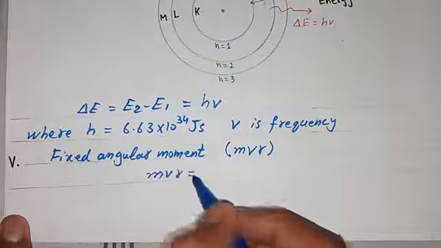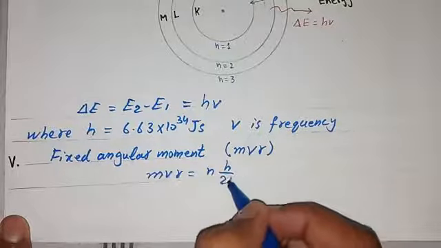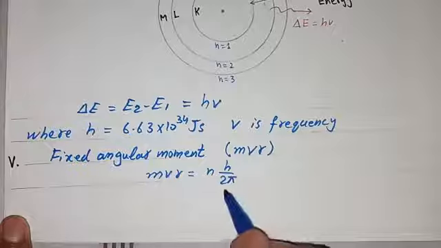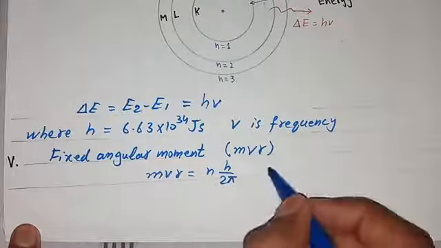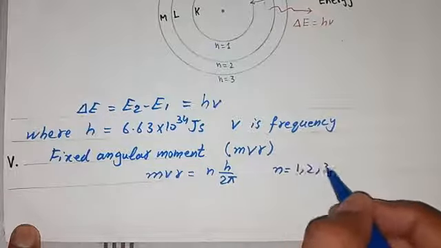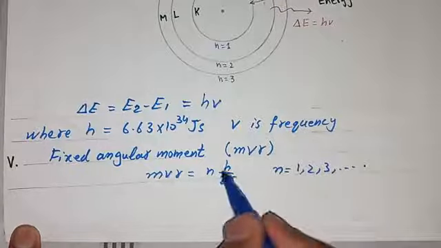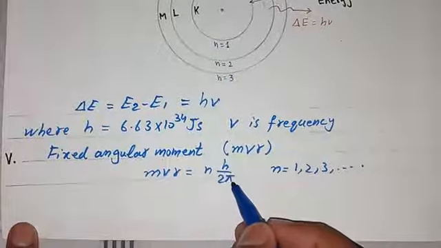The angular momentum mvr is equal to nh over 2 pi. The value of n is any energy level, and its value is 1, 2, 3 and so on. And we know that h is Planck's constant and the value of pi is 3.14.